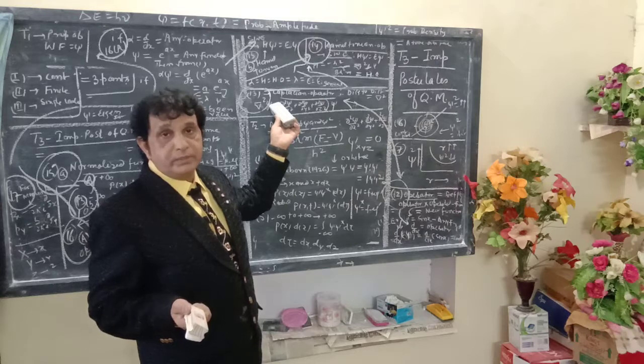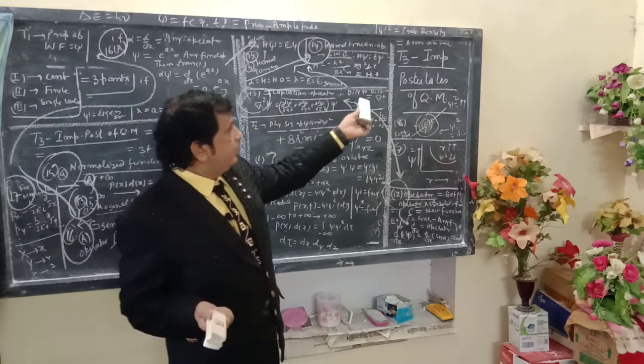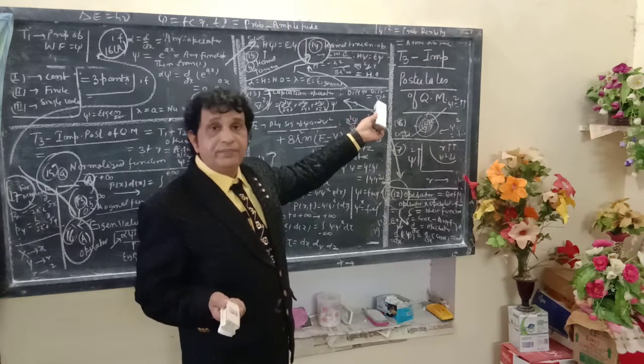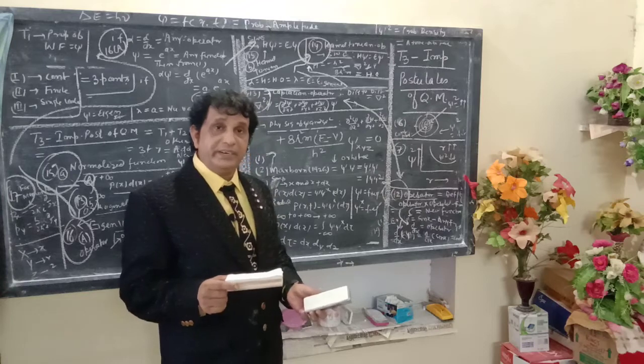Here we are defining the Laplacian operator. It is a very specific term, a special operator, used when one differential is operated on another differential.